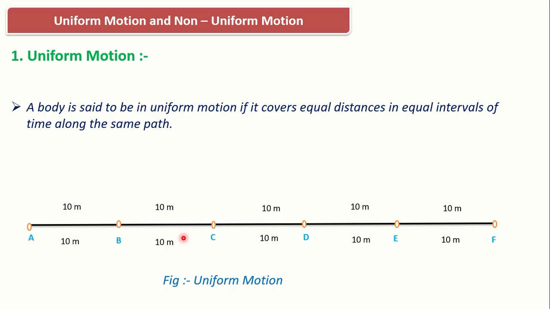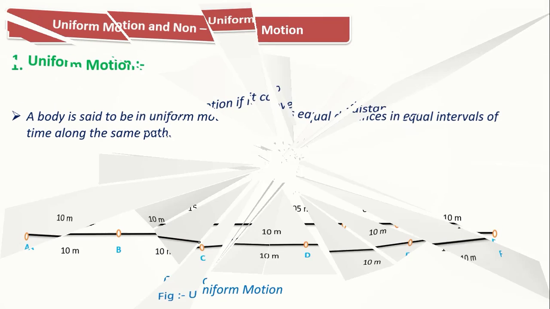In each and every successive interval of time, the distance covered by the object is the same: 10 meter, 10 meter, 10 meter and 10 meter. That's why we can say that it undergoes uniform motion.